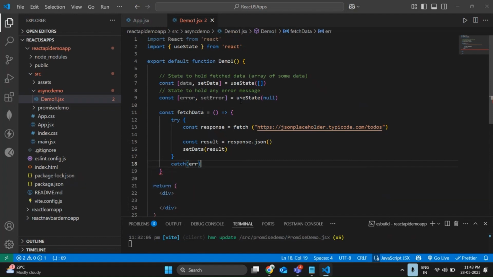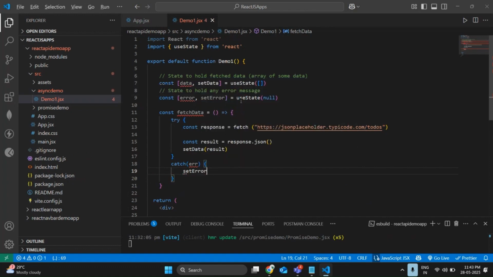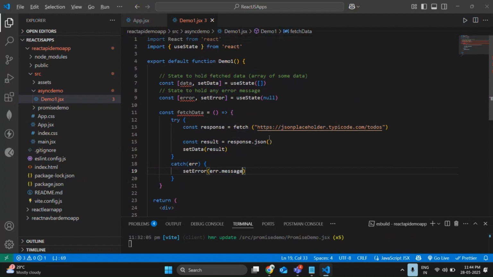If any error is there, let me write the catch block here to retrieve the error message: setError of err. Done. Or you can also directly call it as err dot exact. If you want the exact error message, you can use err dot message. So done as of now.